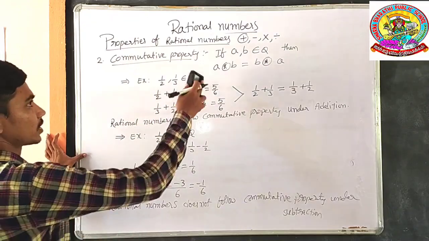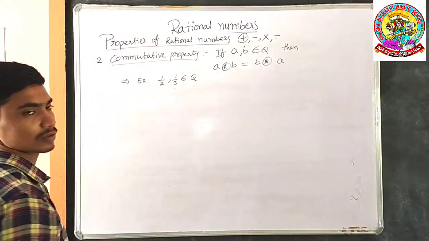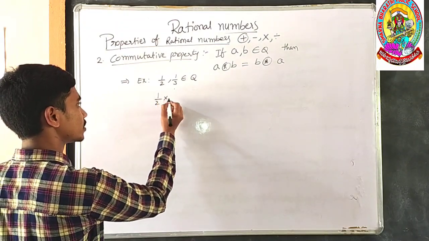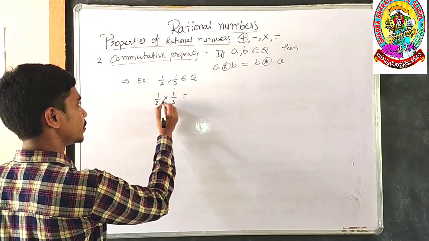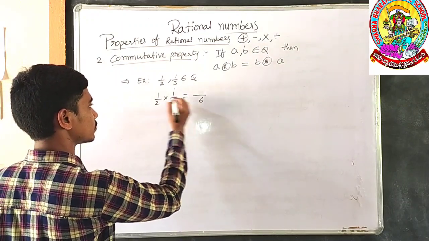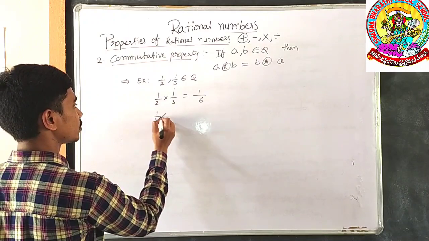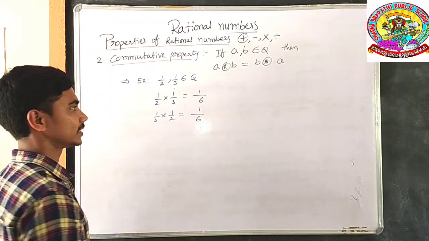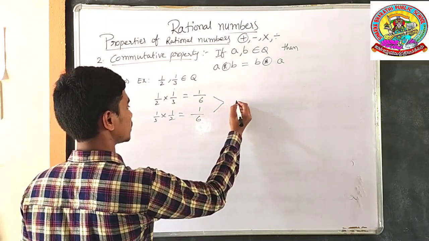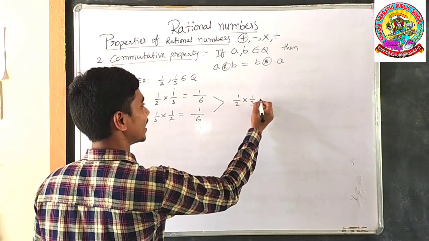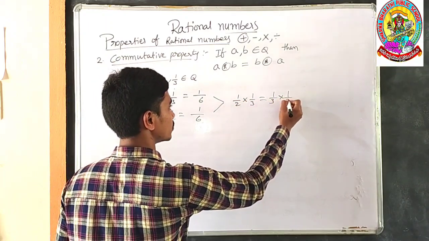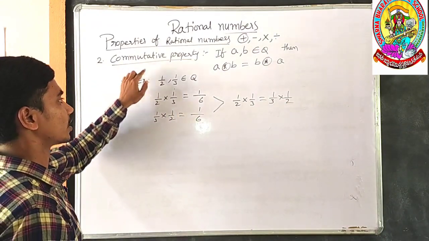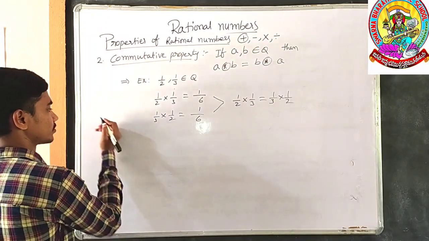We shall check this with the remaining operations, multiplication and division. 1 by 2, 1 by 3 belongs to rational numbers. What will happen when we operate with multiplication? 1 by 2 into 1 by 3 is equal to 2 3s are 6, 1 1s are 1. Next, 1 by 3 into 1 by 2, what will happen? 1 1s are 1, 3 2s are 6. Clear with that? Which means by this operation 1 by 2 into 1 by 3 is equal to 1 by 3 into 1 by 2. It explains that rational numbers follow commutative property under the operation multiplication.